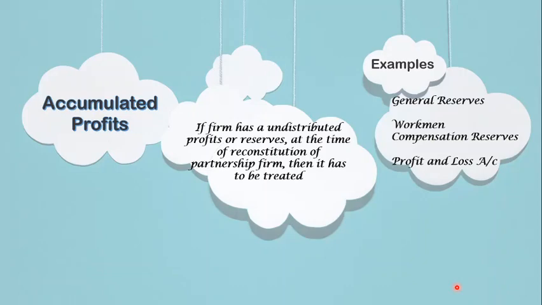First, I'm taking accumulated profits. The examples of accumulated profits are general reserve, workmen compensation reserve, investment fluctuation reserve, and profit and loss account. If I say only profit and loss account, this is an accumulated profit which appears on the liability side of the balance sheet. So this is a profit actually. We have different funds and reserves, and these are to be treated. So let's understand the concept here, how it is treated.